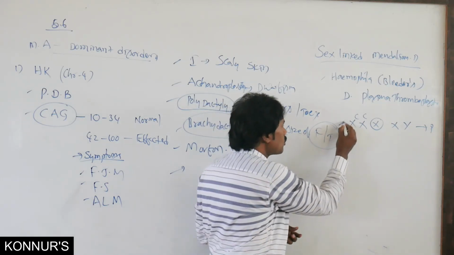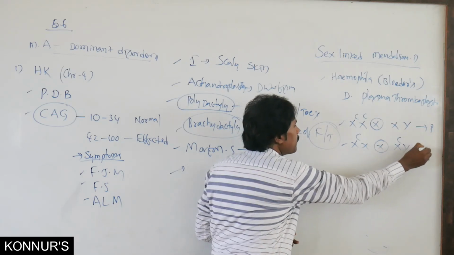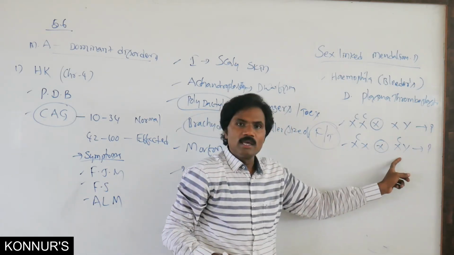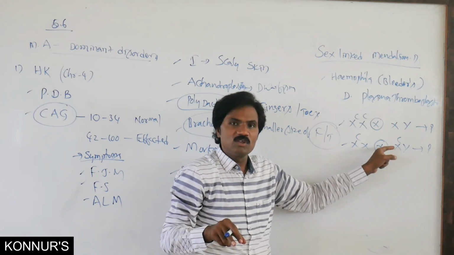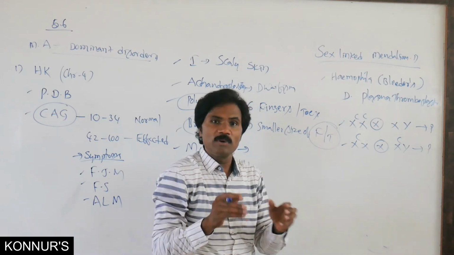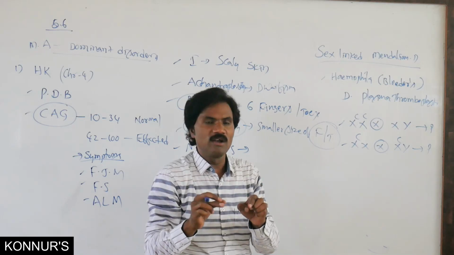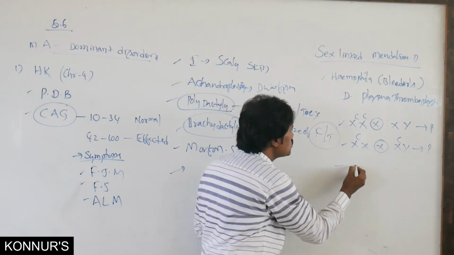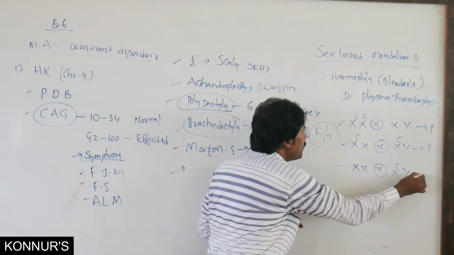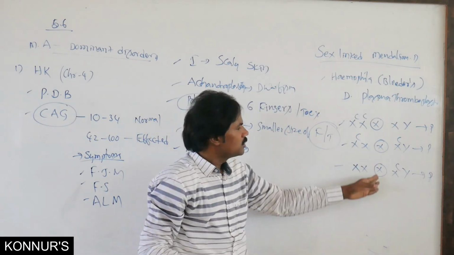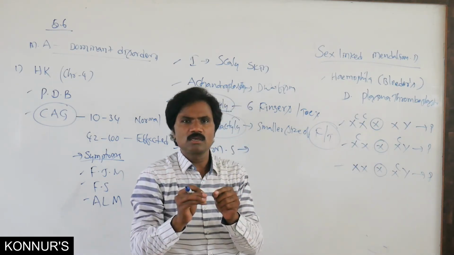Or similarly, you do one more crossing: a carrier female marries an affected male. Then what is the possibility for their progeny? With the help of a Punnett square as well as pedigree analysis you must identify it. Then along with this one, a normal female and an affected male. Whatever the possibility, first you know that particular crossing with the help of a Punnett square.